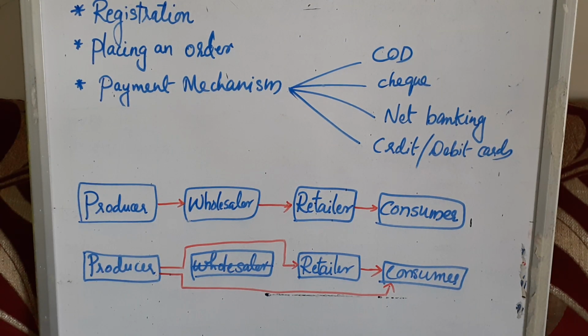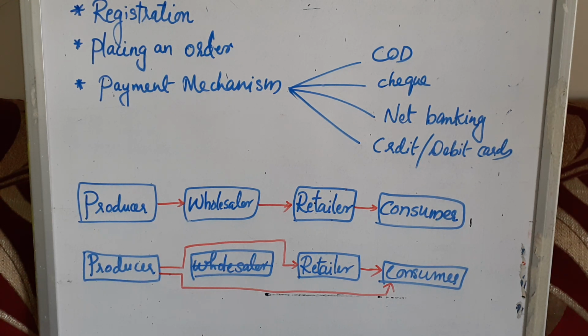Here you can see the first diagram: producer, wholesaler, retailer and consumer. This is how selling normally happened. The producer produces goods; wholesaler and retailer we learned in internal trade. The wholesaler buys goods from the producer in bulk quantity, then gives them to the retailer, and the retailer sells to the consumers.